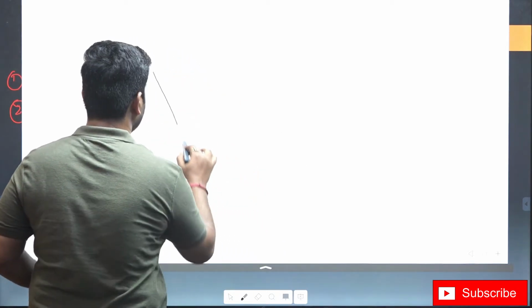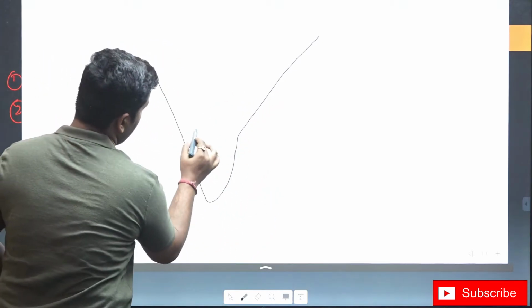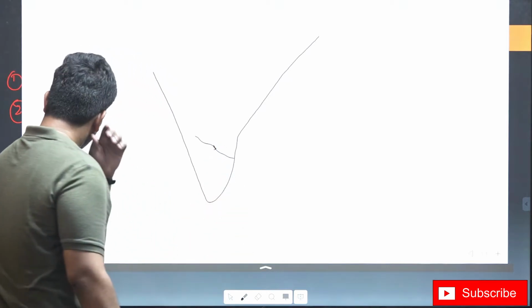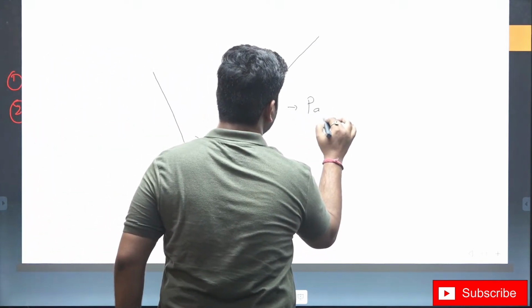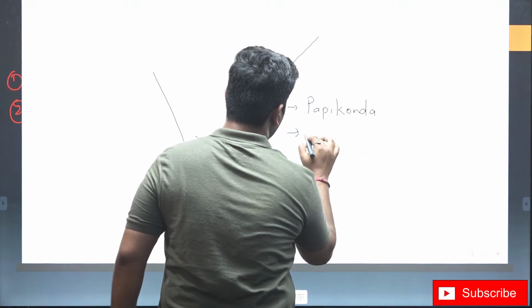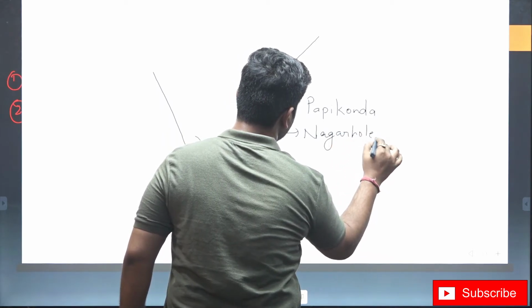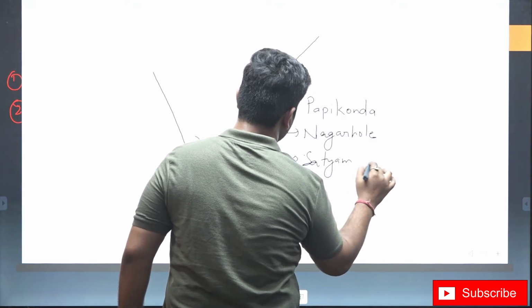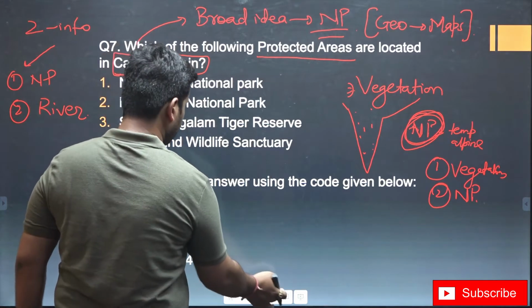First, we know that Kaveri flows in the very southern region of India. Now, the national parks that were given were Papikonda, Nagarhole, Satyamangalam and Wayanad.